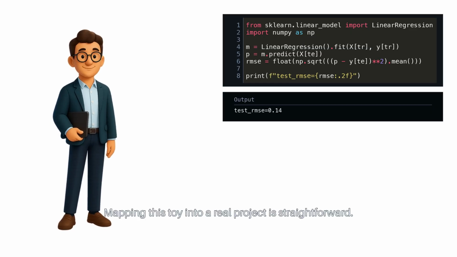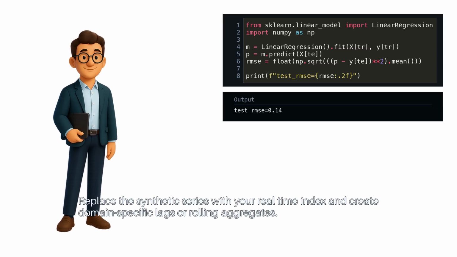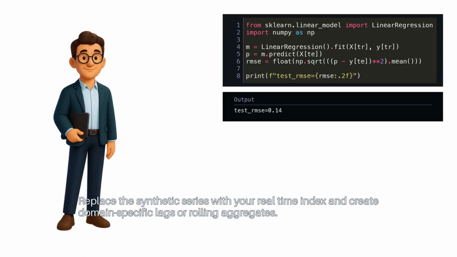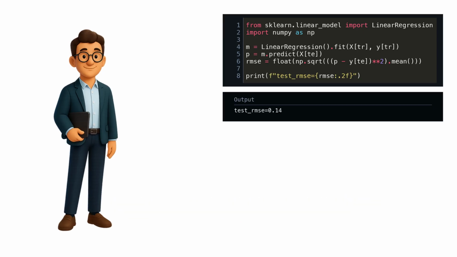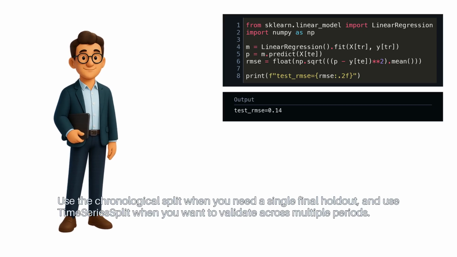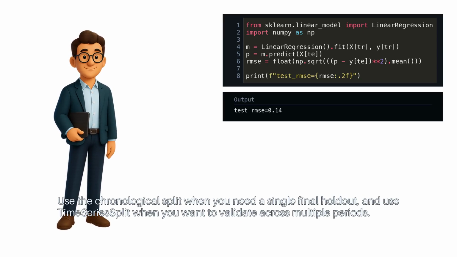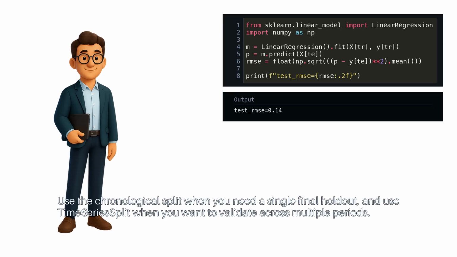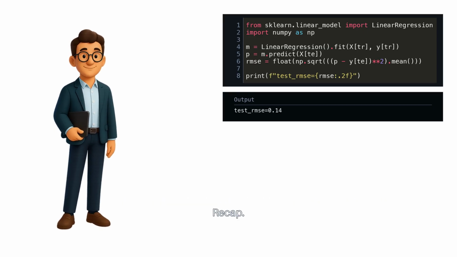Mapping this toy into a real project is straightforward. Replace the synthetic series with your real-time index and create domain-specific lags or rolling aggregates. Use the chronological split when you need a single final holdout, and use TimeSeriesSplit when you want to validate across multiple periods. Recap.